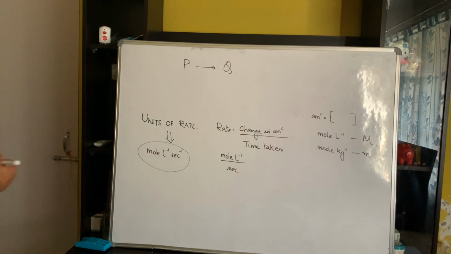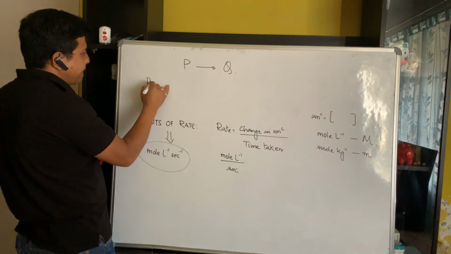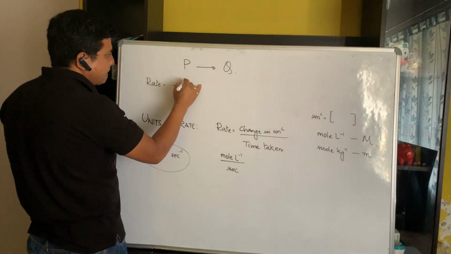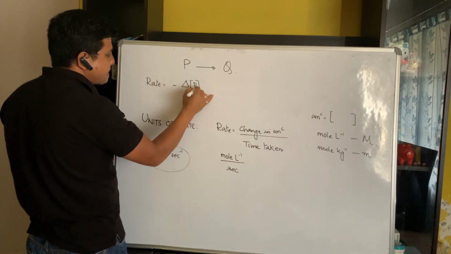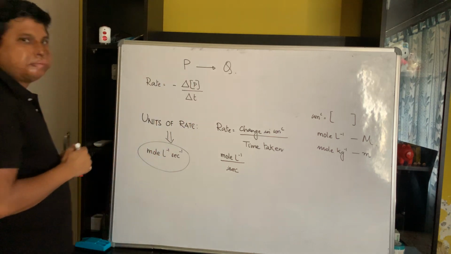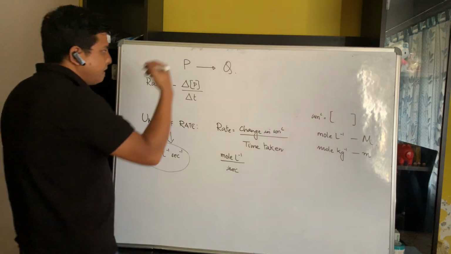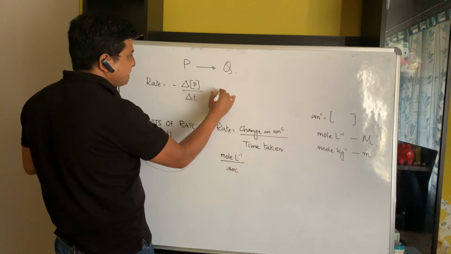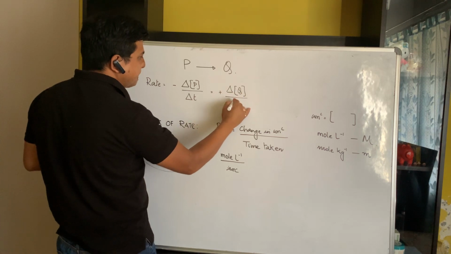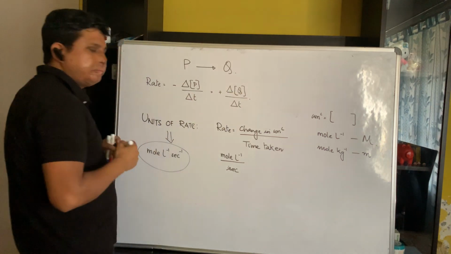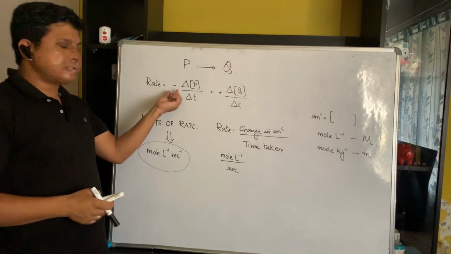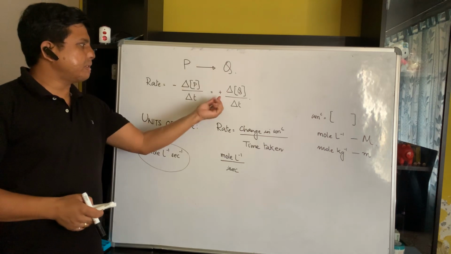So what will be the rate of a reaction in terms of reactant now? It will be minus delta P. What does this delta P denote? Change in concentration of reactant divided by delta T. Now in terms of concentration of product, it will be plus delta Q divided by delta T, the increase in concentration of product divided by time. So in terms of reactant, we have to place a negative sign. And in terms of product, we don't need to place a negative.